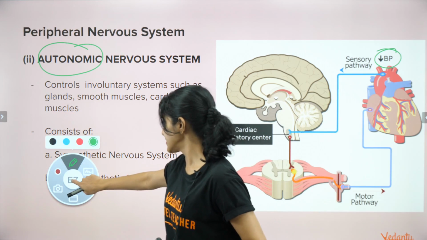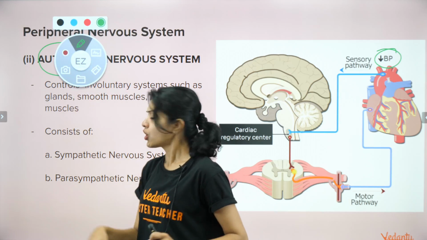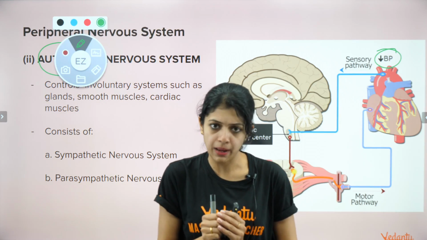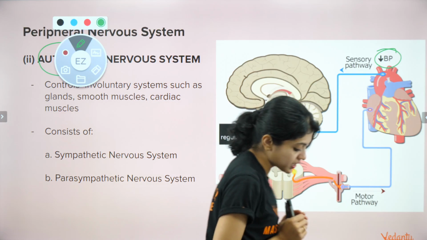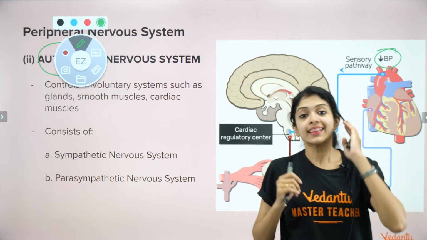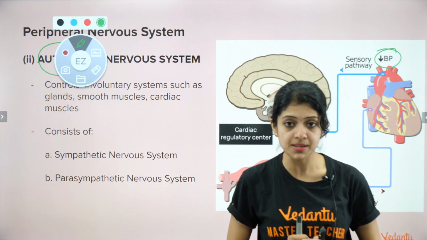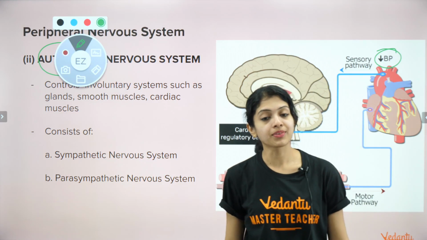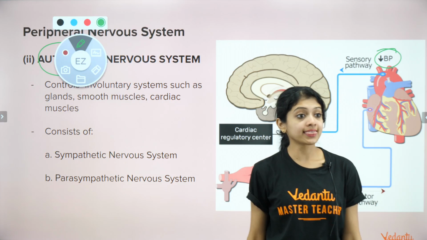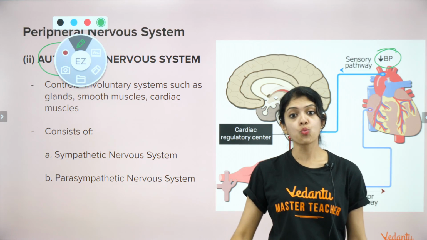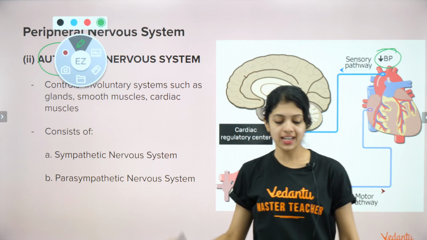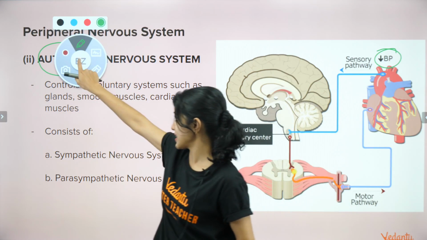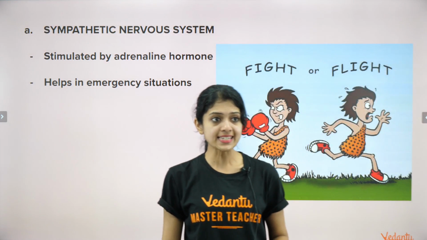Now let's understand, going into a little more depth. The autonomic nervous system is further classified into the sympathetic and the parasympathetic nervous system. Now again, the name should indicate what it is. Autonomic, and under that you have sympathetic and parasympathetic. Let's look at each of them in detail.